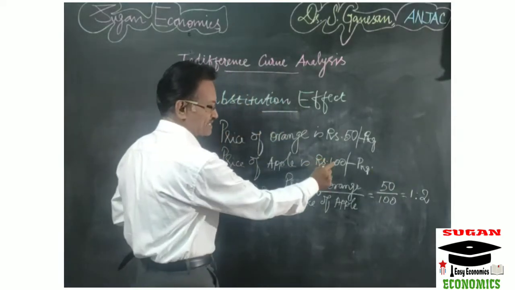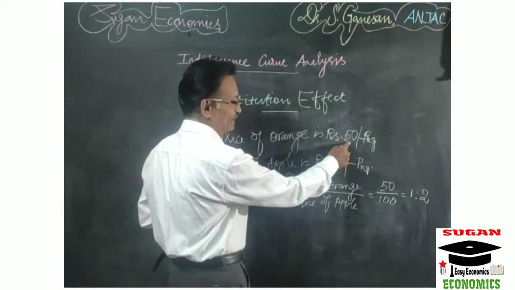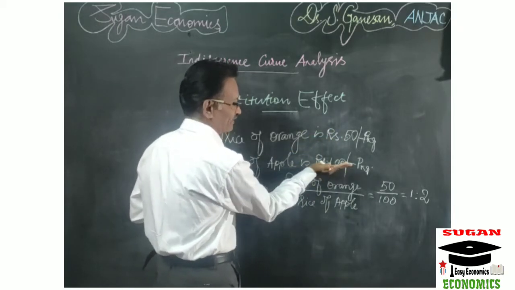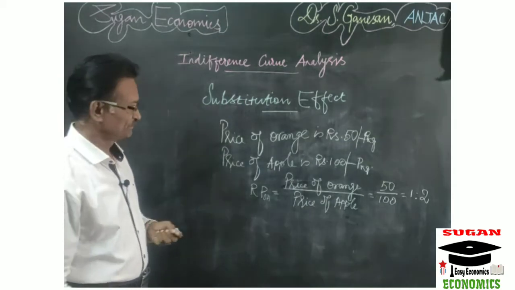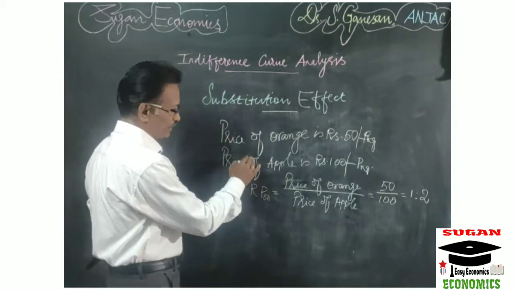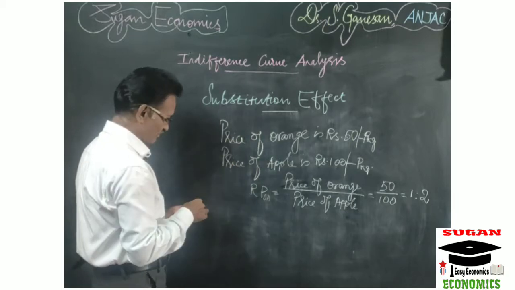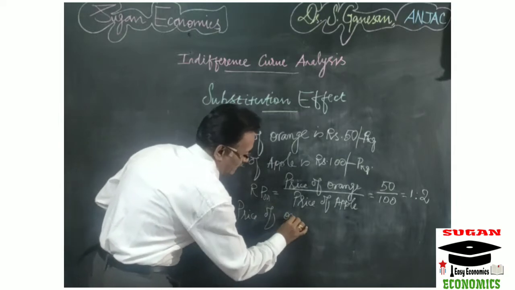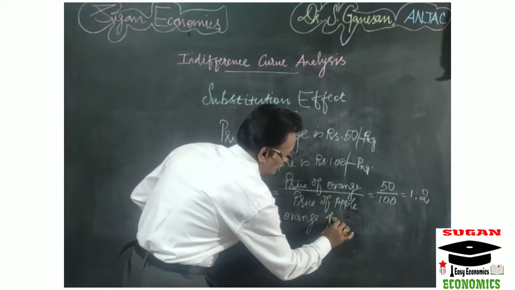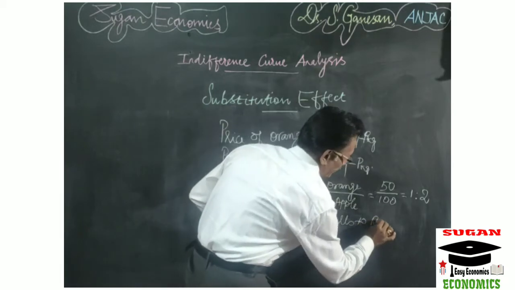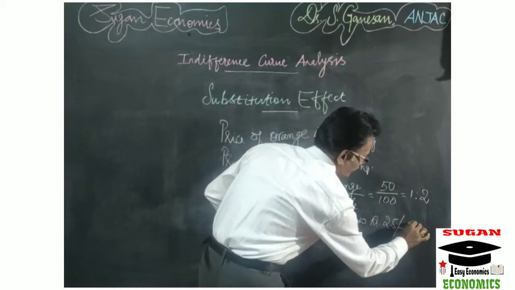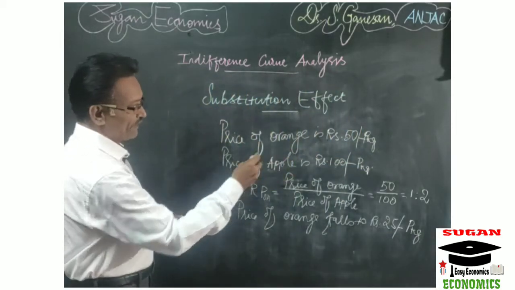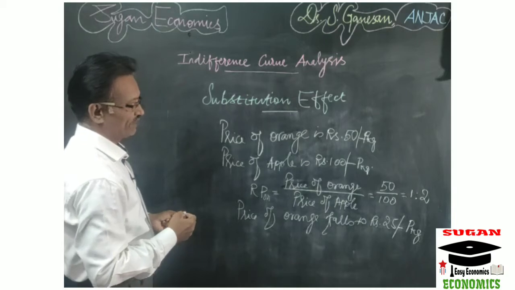The price of apple is 100 and the price of orange is 50, so the consumer can buy 2 kg of orange with the price of apple. Right? Okay. Now suppose the price of orange falls to rupees 25 per kg. So now what is the relative price of orange in terms of apple?